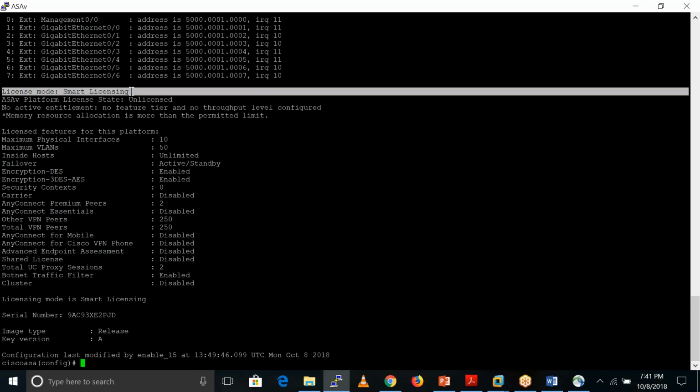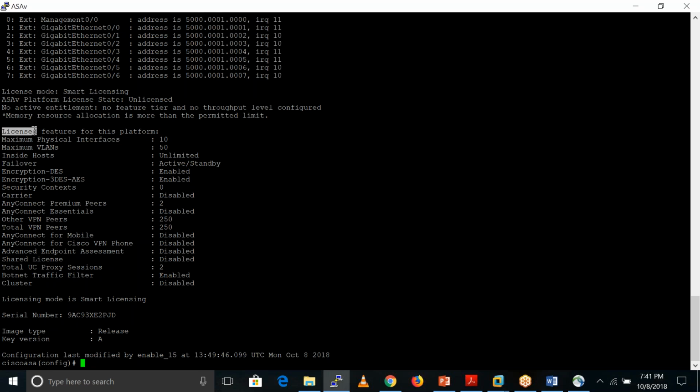Right now, basically, we are using smart licenses. Previously Cisco used the traditional way of licensing. In the traditional way, they give a license key by mail, and after that we just need to install that license key in the firewall. Right now, with smart licensing, this firewall connects with the Cisco website and fetches all the license details from there. So we need to register our device with the Cisco portal. Okay.